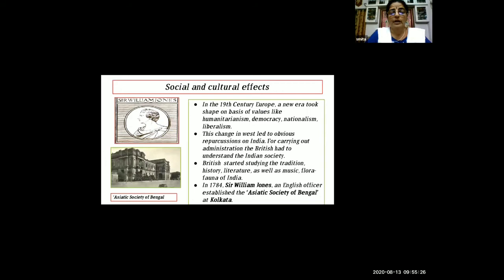In 1784, Sir William Jones, an English officer, established the Asiatic Society of Bengal at Kolkata. Because of all this tradition they wanted to learn, Sir William Jones established it. You can see the picture of Sir William Jones on the upper side and below it the Asiatic Society of Bengal.